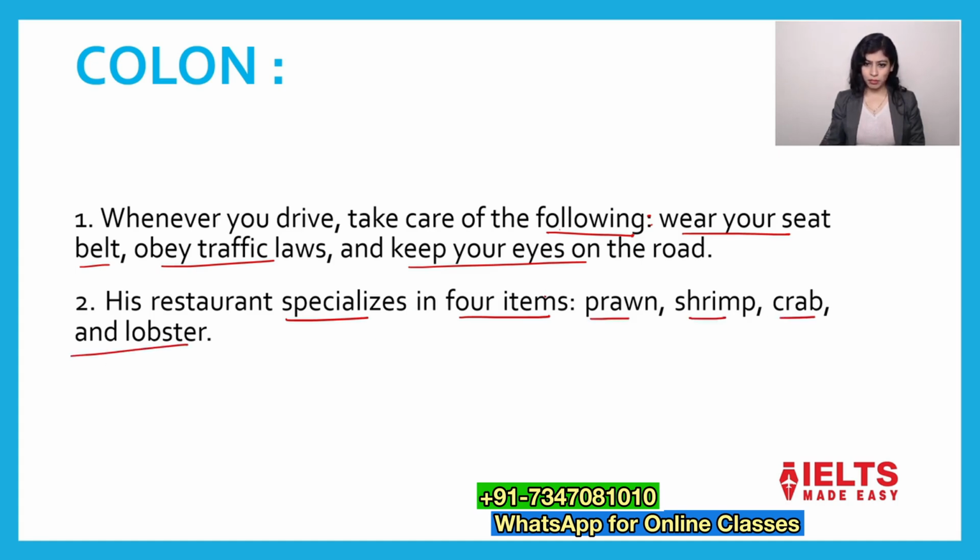So what have I done? I have used his restaurant specializes in 4 items. After 4 items I have used colon because I am going to give the names of the items: prawn, shrimp, crab and lobster. So this is the way we use colon, semicolon, comma as well as hyphen. You already know where to put period. After the completion of one sentence we put period, we put a full stop.